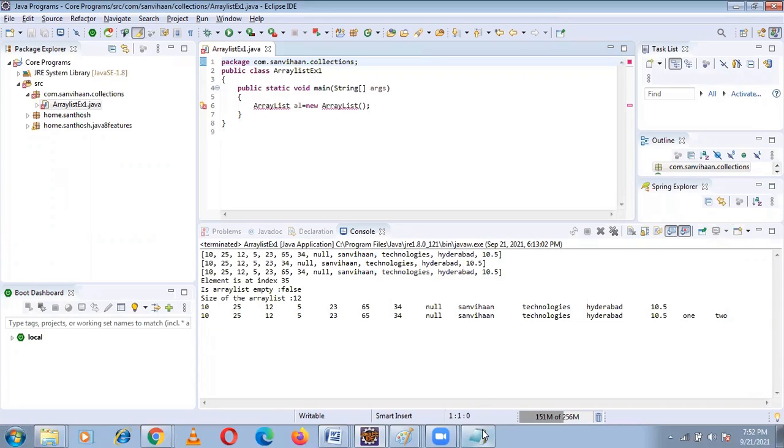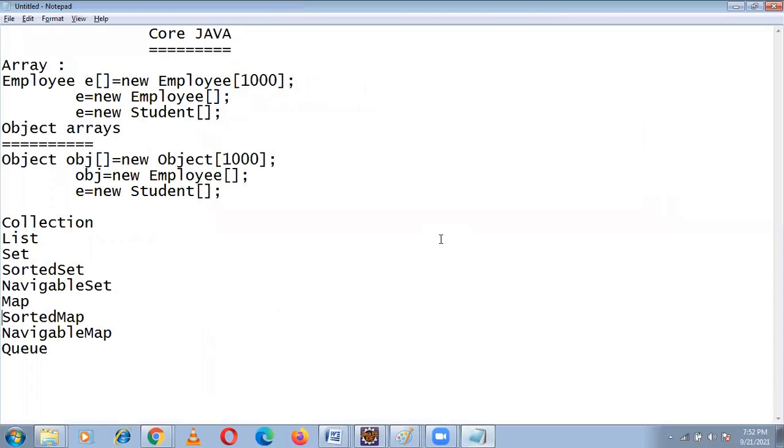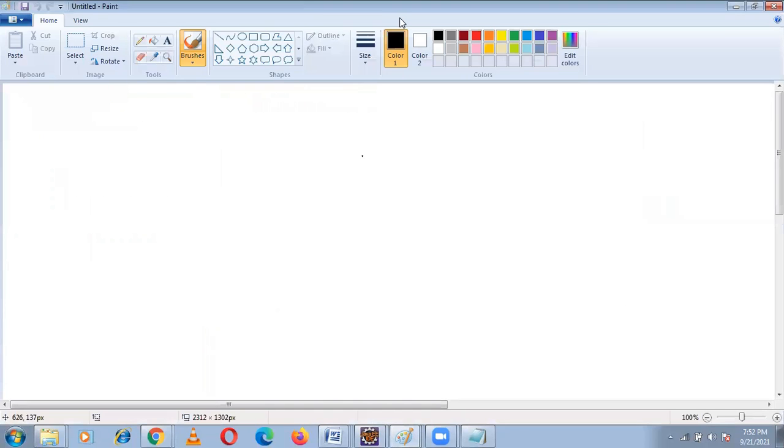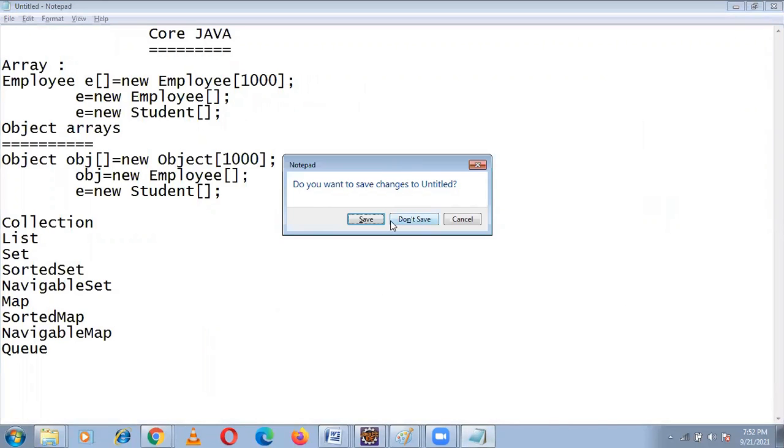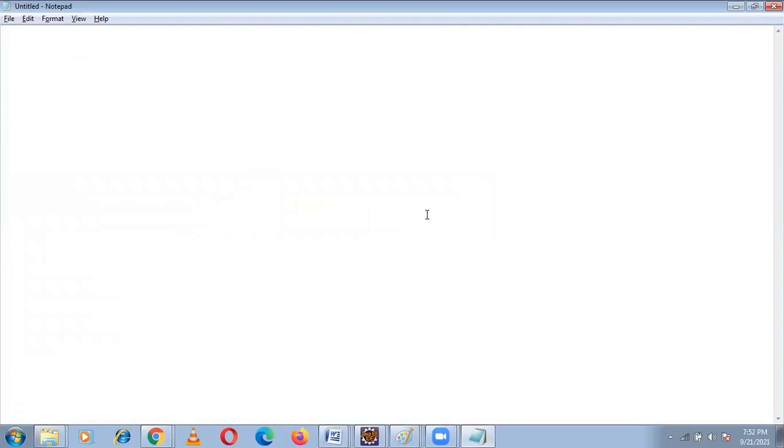For example, if I want to write a program using the collection framework, for the class I will give the class name as ArrayListEX.